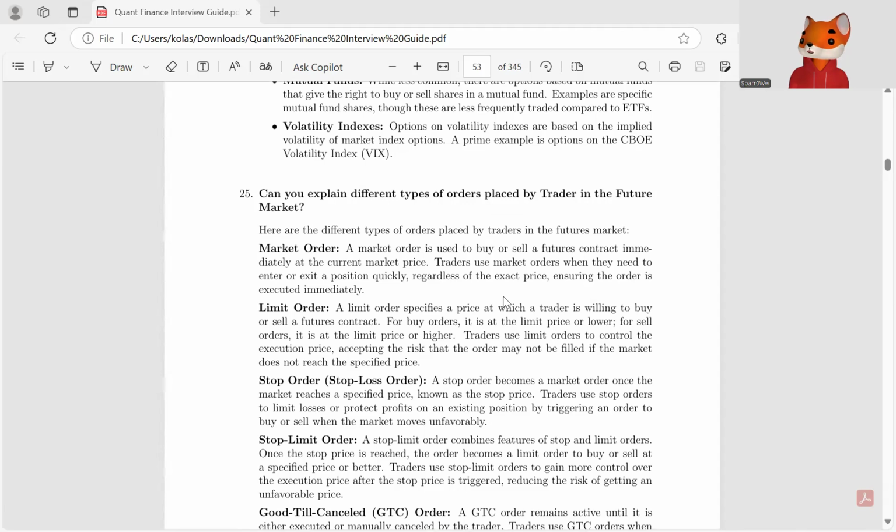Stop limit order. A stop limit order combines features of stop and limit orders. Once the stop price is reached, the order becomes a limit order to buy or sell at a specified price or better. Traders use stop limit orders to gain more control over the execution price after the stop price is triggered, reducing the risk of getting an unfavorable price.